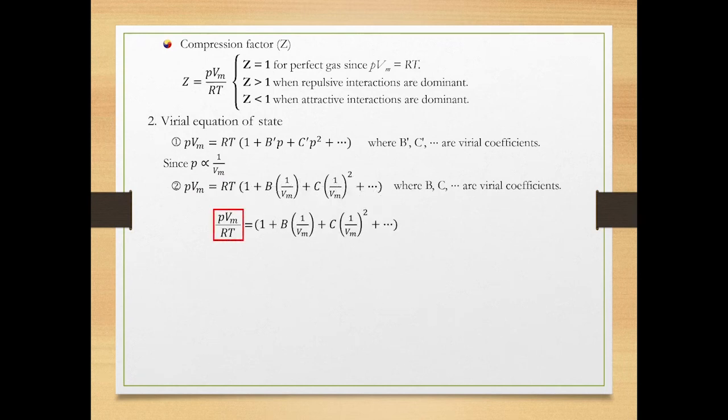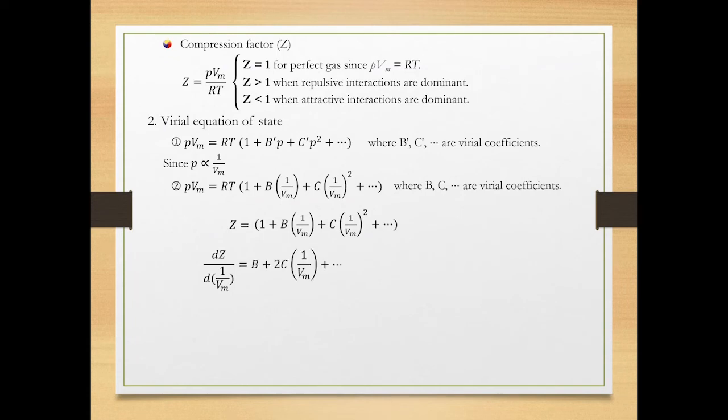Check the right side of the modified equation. What is it? It is the compression factor, capital Z. Now, the virial equation is modified for the compression factor. Under a certain condition, the real gas behaves like perfect gas. What is that condition? Focus on the equation of compression factor and take the first derivative of capital Z with respect to 1 over Vm.